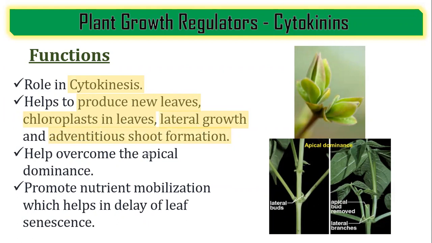They help to overcome apical dominance. The basic function of cytokinins is that they suppress apical dominance and enable the growth of lateral buds. They also promote nutrient mobilization, and that helps in the delay of leaf senescence. So it promotes nutrient mobilization or transport in order to delay the aging of the leaf. Is it clear? So let's move on.